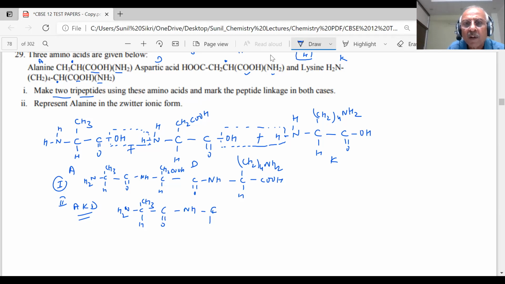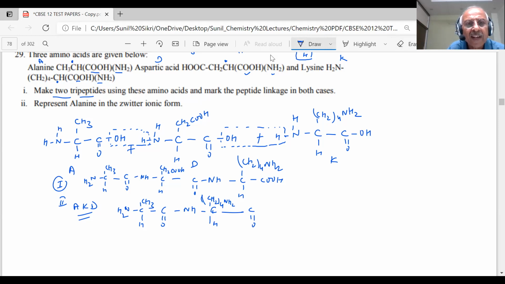See, I'm taking this one now. There is an H here. And what is on the top? CH2, 4 times, and NH2. Yes, sir, NH2. And then what is there? CO. C double bond O. Now this OH is going with this one.